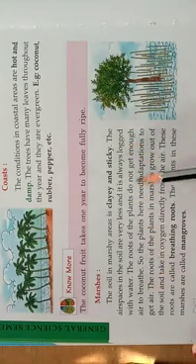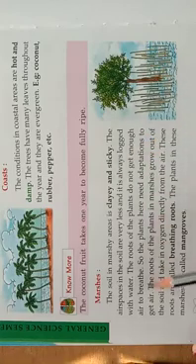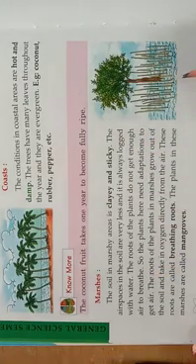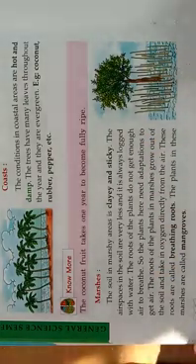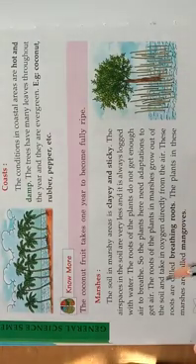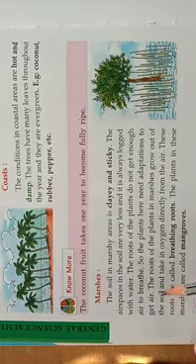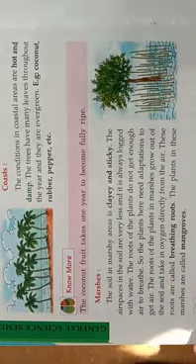The roots of the plants do not get enough air to breathe because inside the soil there is no air space. That's why waterlogging happens. So the plants here need adaptations to get air. It should adjust to get air.